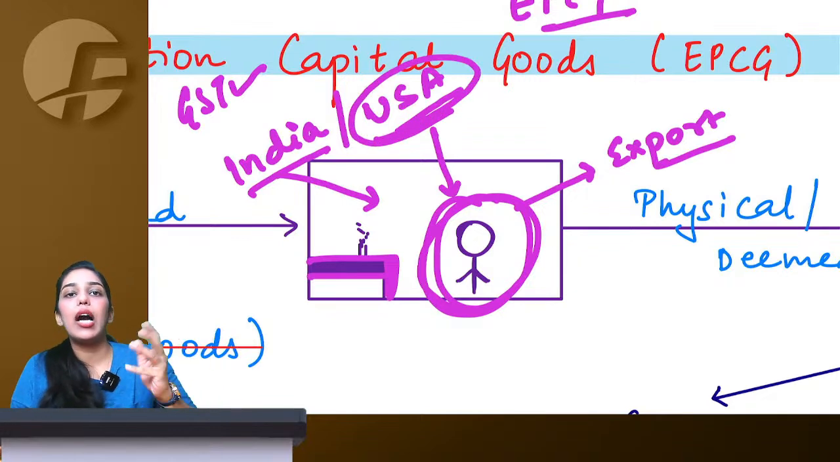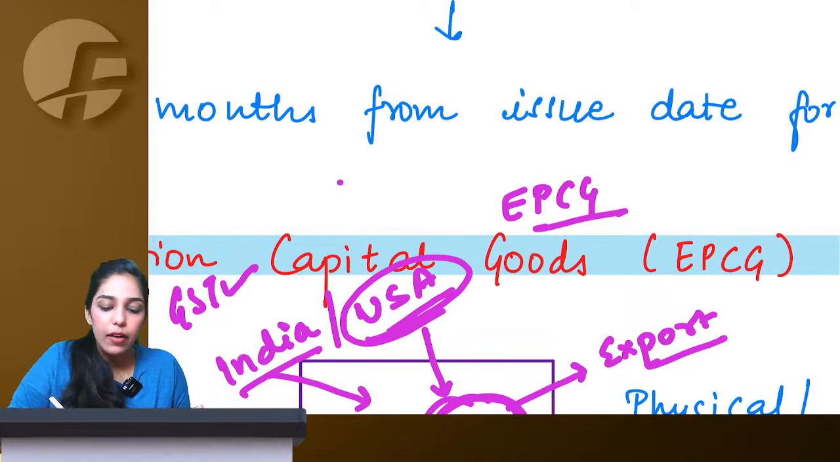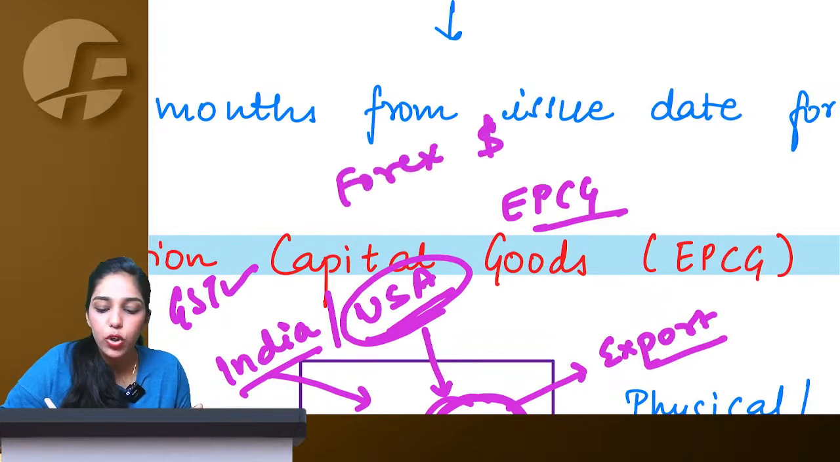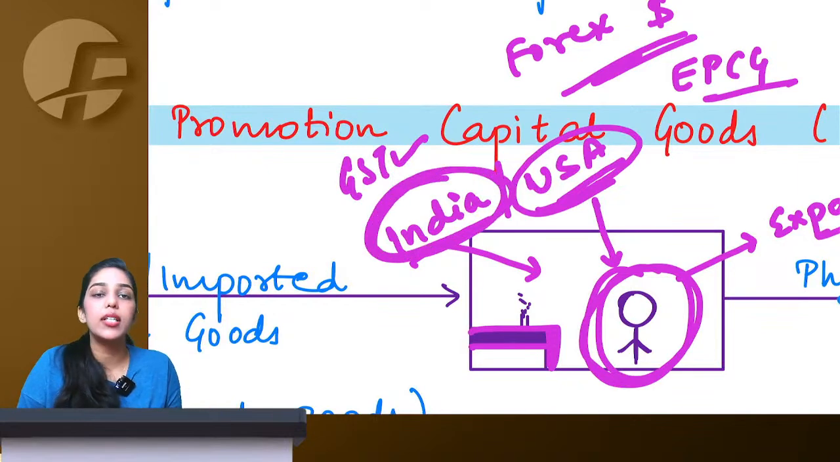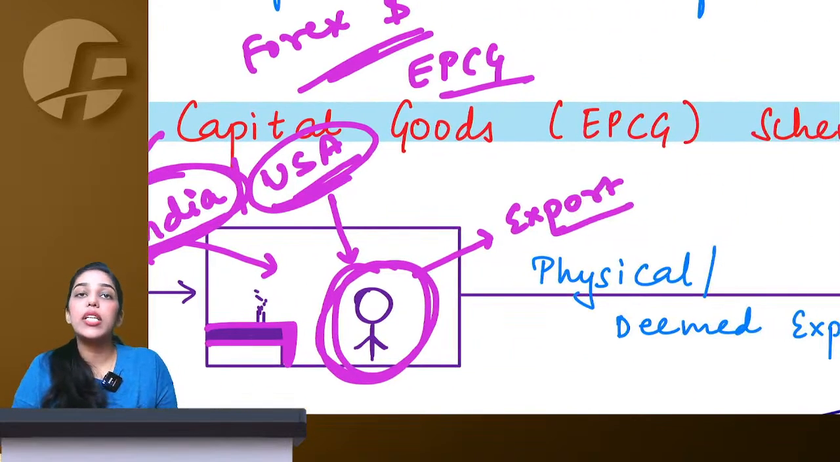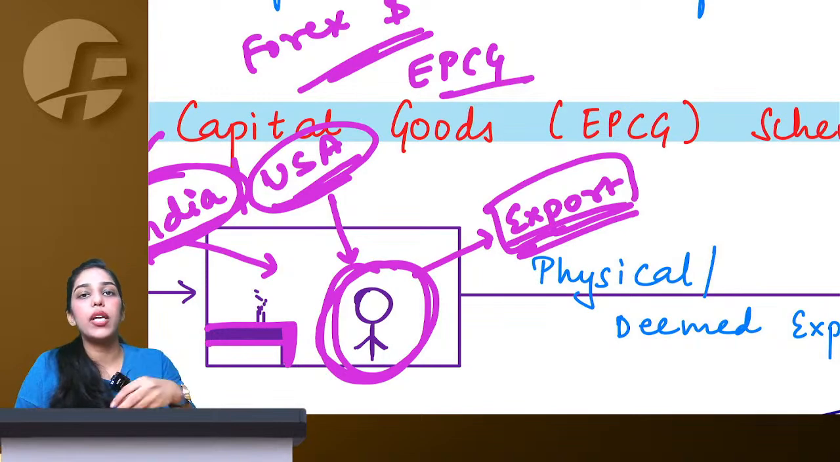But understand, ultimately if we import from USA, we will lose our forex because we will be required to pay in dollars. So the government will be happier if you purchase this machine domestically from India only. Their objective is that you should ultimately export whatever you are manufacturing.